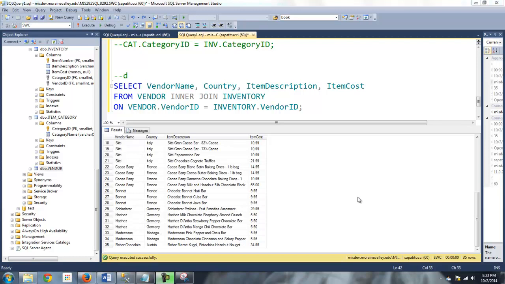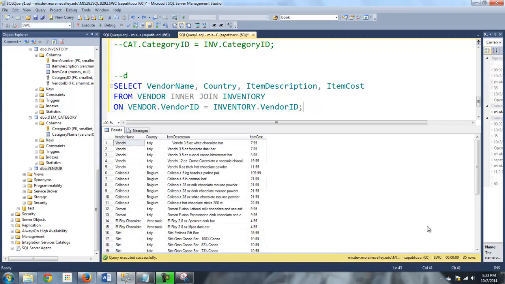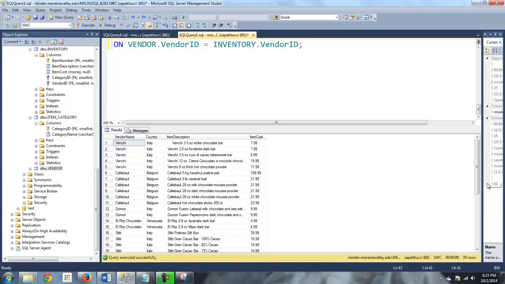Alright, so in this video we're going to switch gears and talk about outer joins. Before we do that, I want to rerun letter D here, which was basically just a simple inner join, pulling data from two tables. This is an explicit join where we use a join syntax, and here are the results. I have 35 rows, and I'm looking at the vendor names in my results: Venchi, Calabout, Demori, El Rey, Slitty.